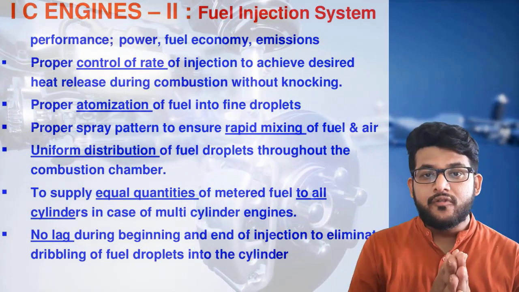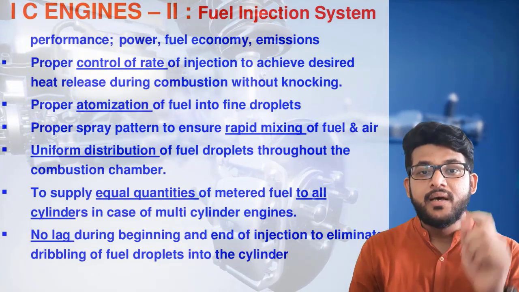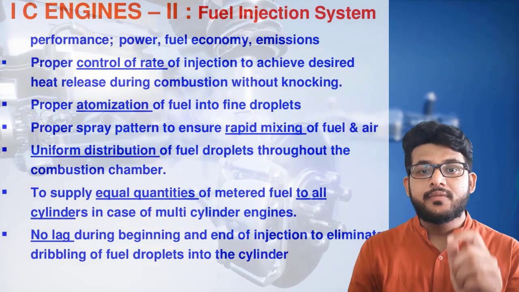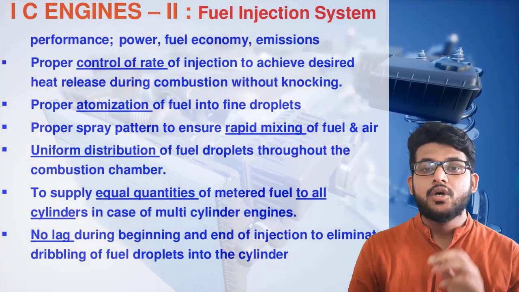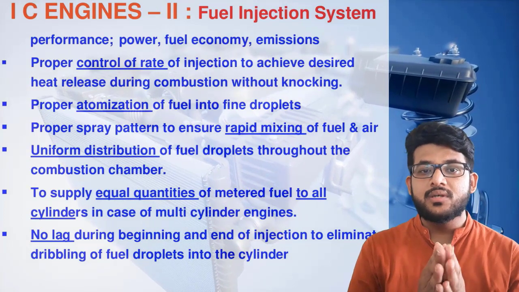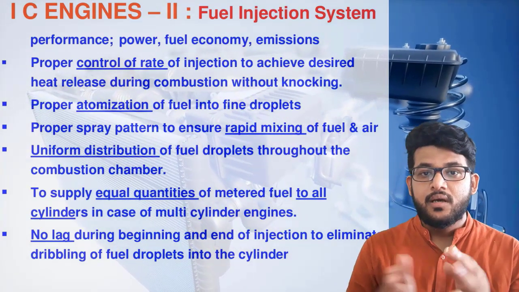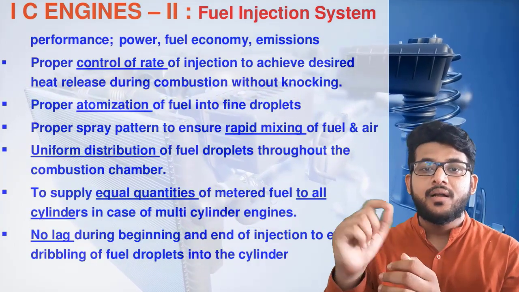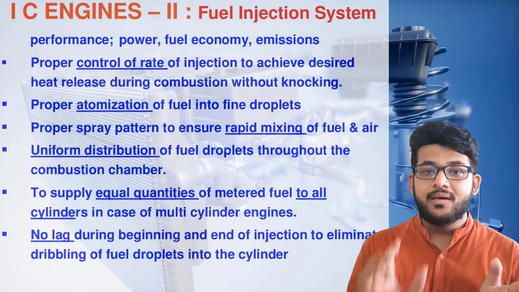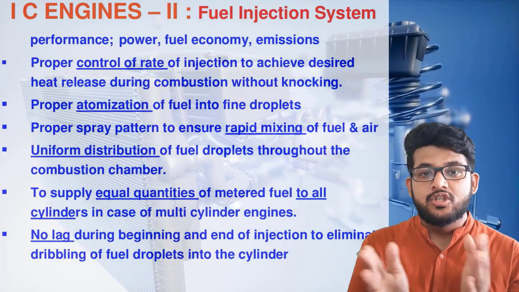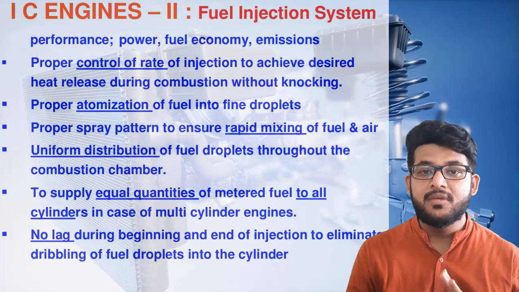Fine. So if we control the amount of mixture or fuel inside a cylinder, it must be the same in all the cylinders to maintain that speed and load. Suppose it is a 4-cylinder engine, and in 2 cylinders we are giving a rich mixture, in the other 2 cylinders a lean mixture. What will happen? In a rich mixture power will be more, in a lean mixture power will be less. It will cause an imbalance on the crank and it will lead to failure of the engine.